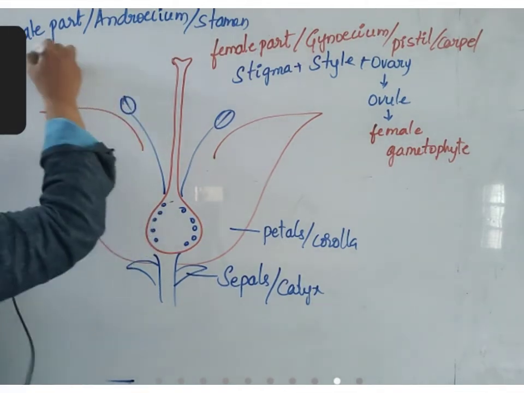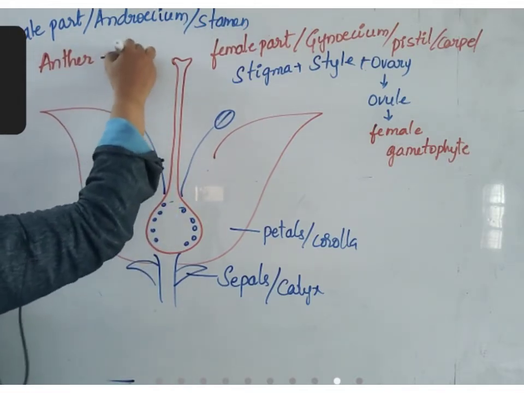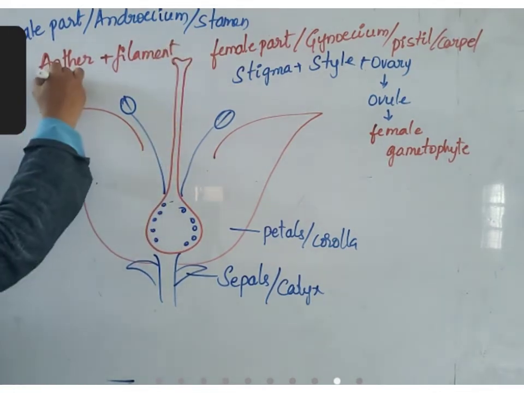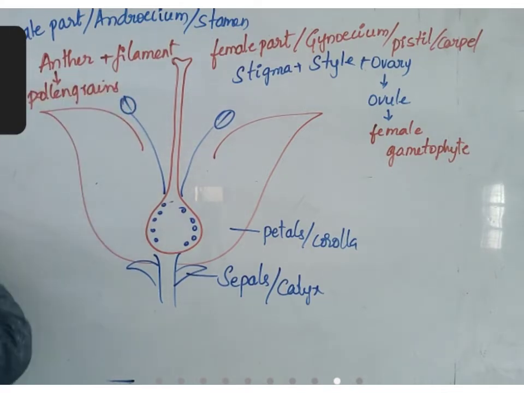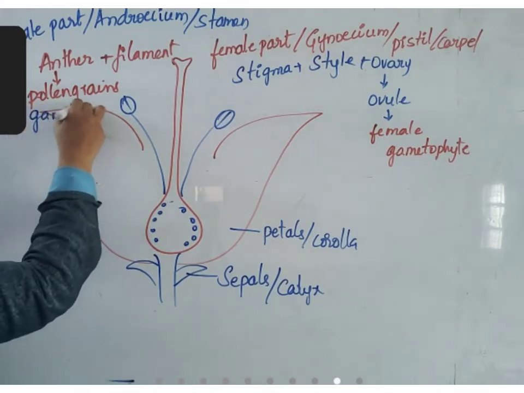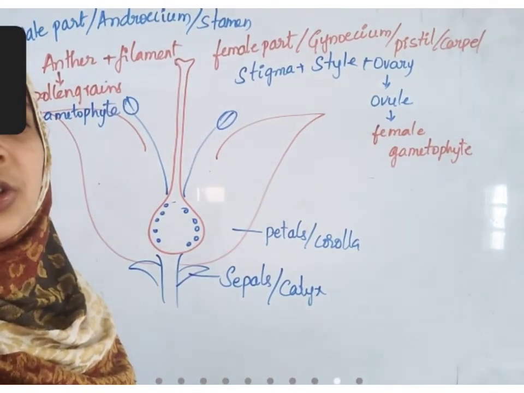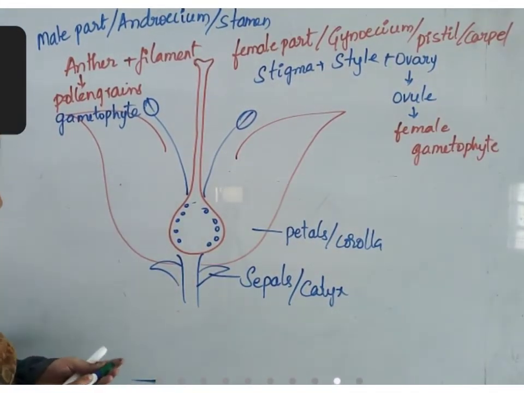This part is called as anther, and this stalk-like structure is called as filament. Over this anther, there are pollen grains. This pollen grain has a gametophyte. So very small gametophyte, which is restricted to few cells. Few cell stage. Okay, it's not a complete plant. It's a few cell stage that lives on the sporophyte plants.